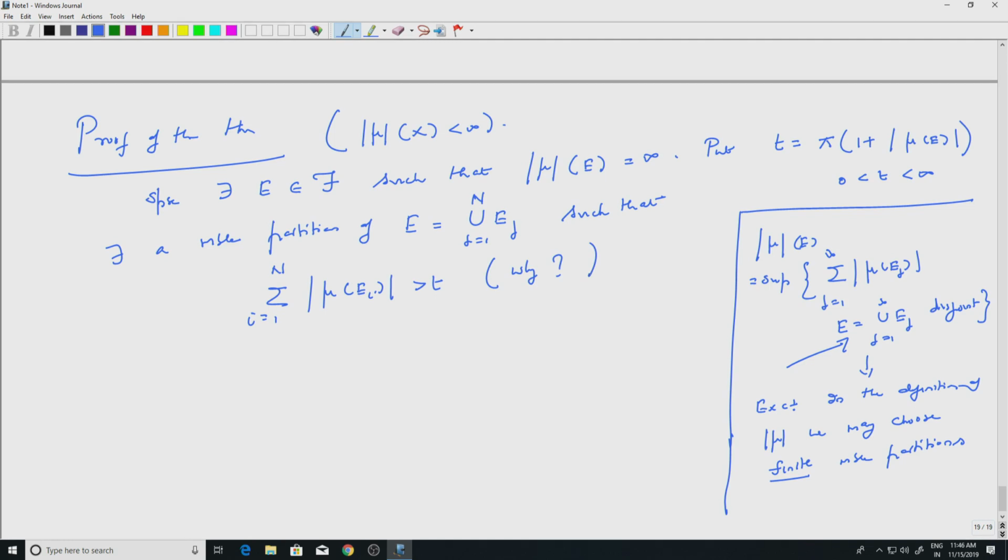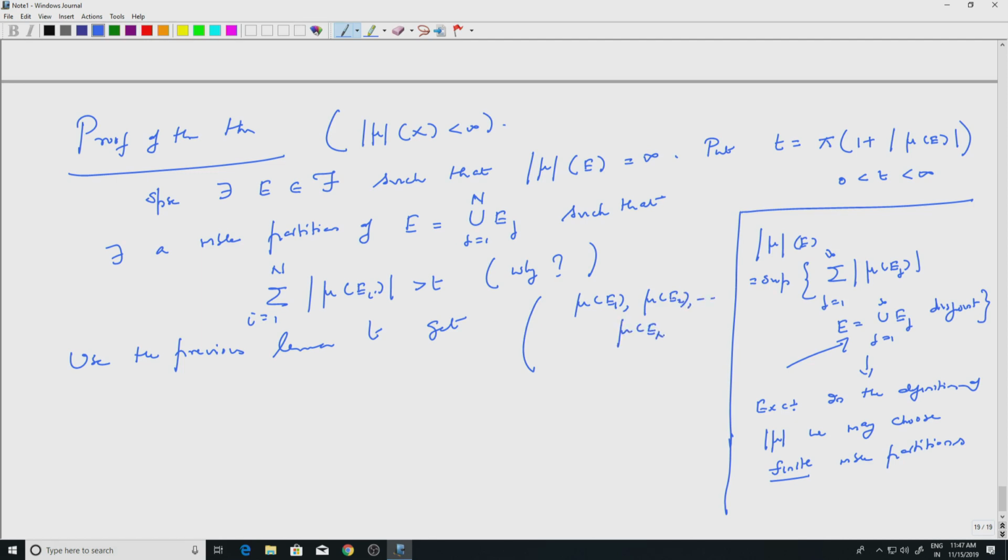Okay. So now, this is like finitely many positive numbers, complex numbers taken modulus with. So use the previous lemma. I'm applying the previous lemma to the complex numbers mu e1, mu e2, etc., mu en.